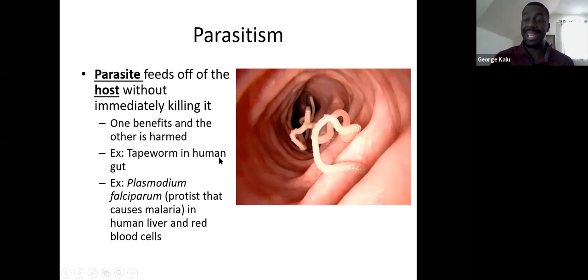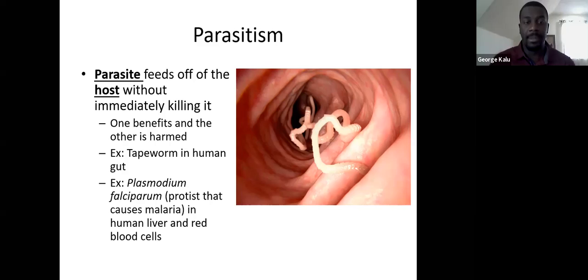Let's say we've ingested a tapeworm. When we eat, the tapeworm is going to be consuming a lot of the nutrients that our body should be taking up. Normally we should be absorbing a lot of those nutrients, but none of them are getting absorbed by us because they're all getting absorbed by the tapeworm. So the tapeworm is benefiting, and at the same time it's harming us because we're not able to absorb any nutrients, as it's all getting sucked up by the tapeworm.